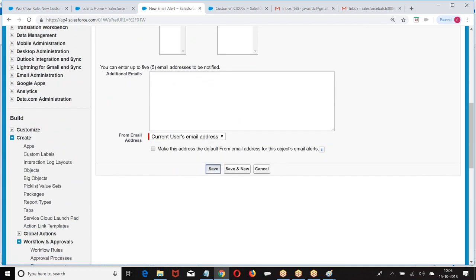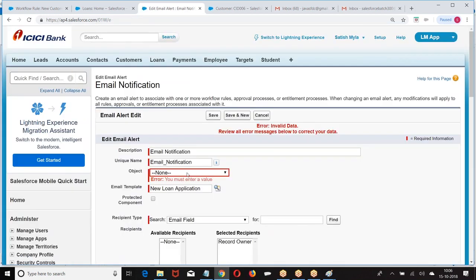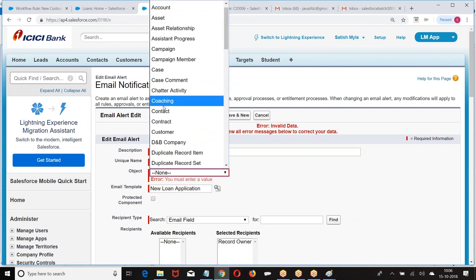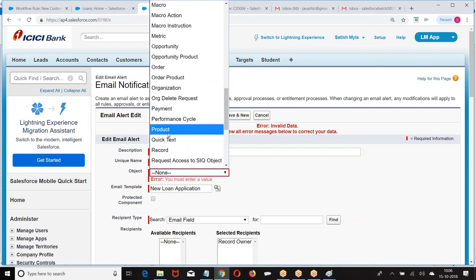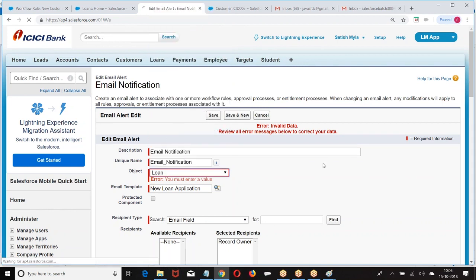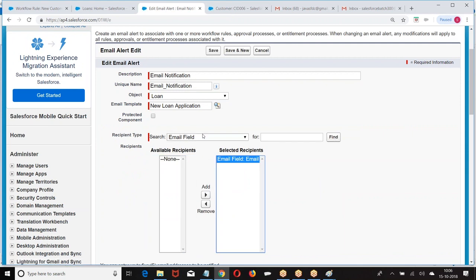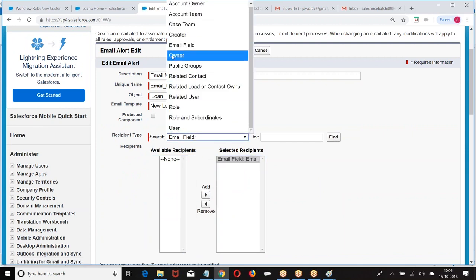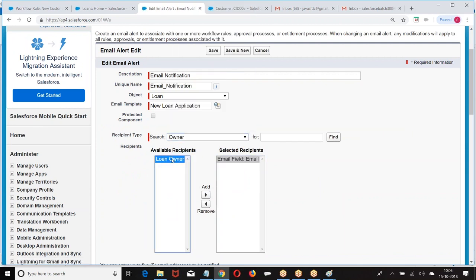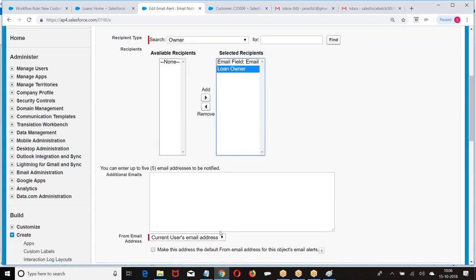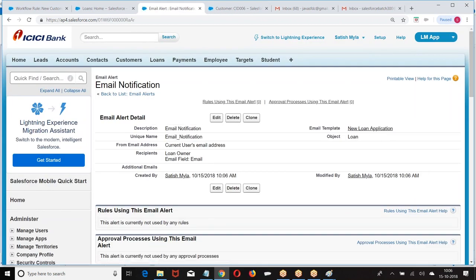No. What is the object we have chosen? Loan object. No, loan object, email field, as well as owner of the record. I want to send one email to the owner of the record. I want to send the email to the customer. Then save it. So that template should be sent to the people.